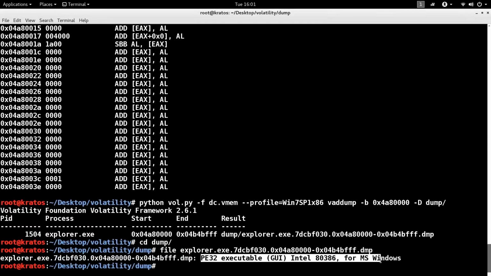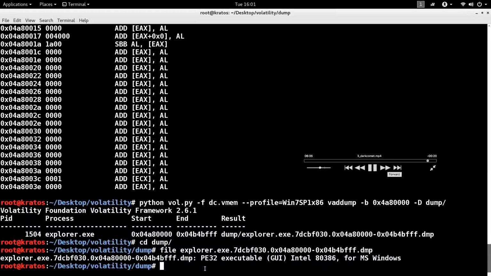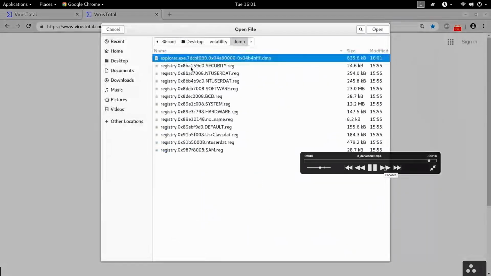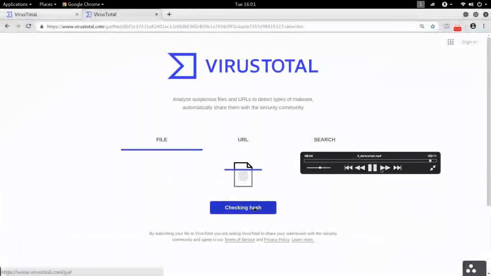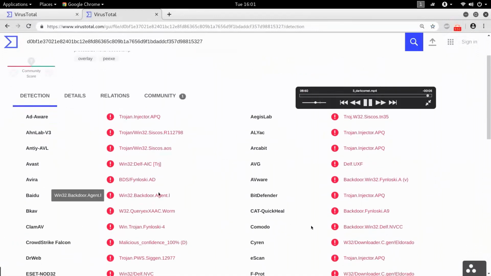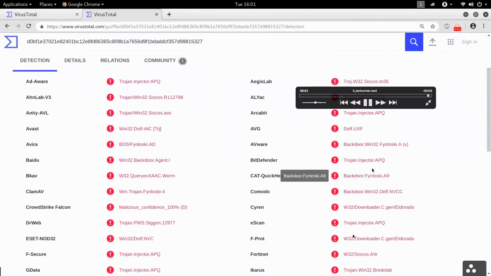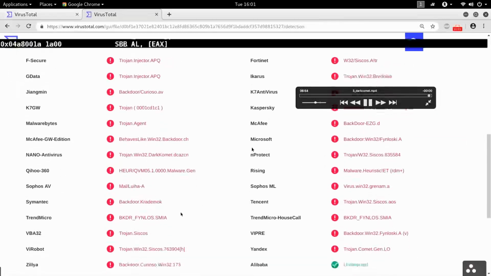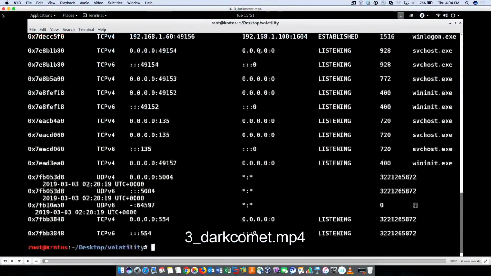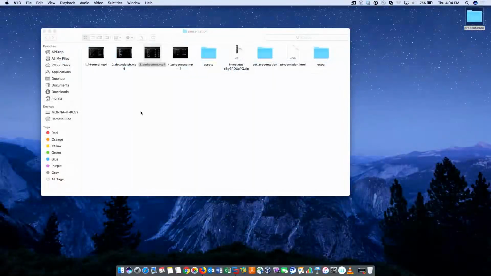Okay. So just to show you that it is malicious, I'm quickly submitting it to VirusTotal, to show you that the injected executable that we found in explorer.exe's memory is malicious. As you can see, it detects this code as malicious, and some of them call it DarkComet. Okay, so that should give an idea as to how you can use memory forensics for your investigation.